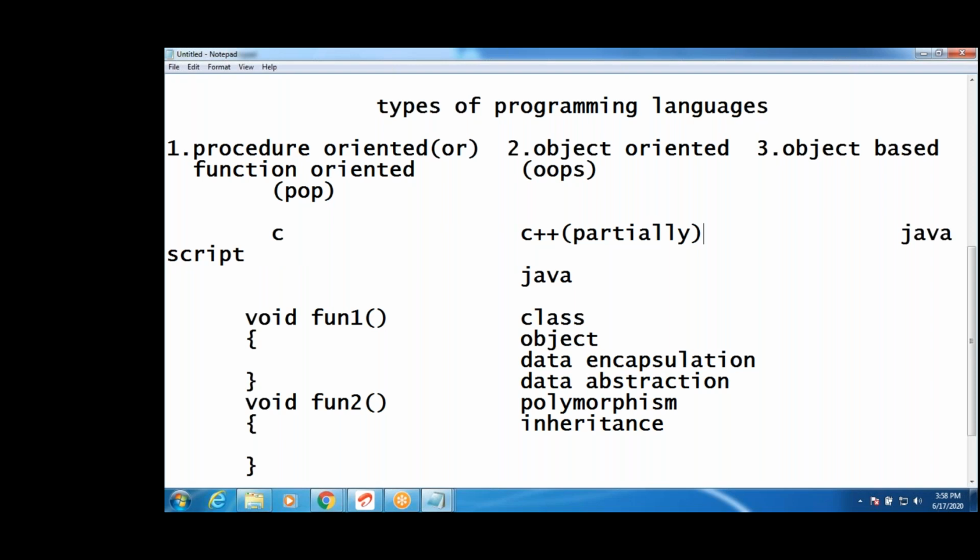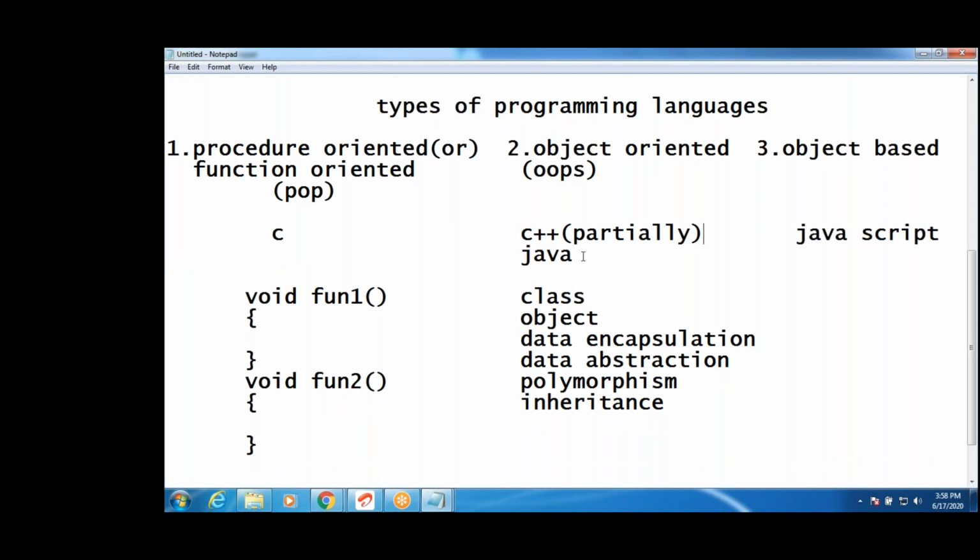Java supports all OOPS concepts. It doesn't follow procedure oriented. Except for data types, Java is purely object oriented. If you remove that exception, you can say it's purely object oriented.